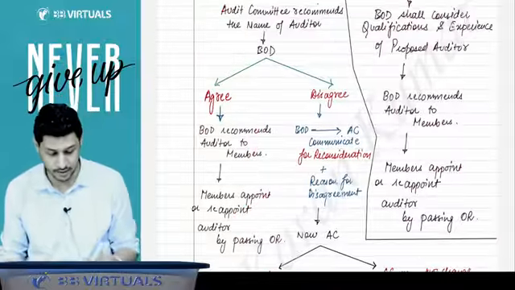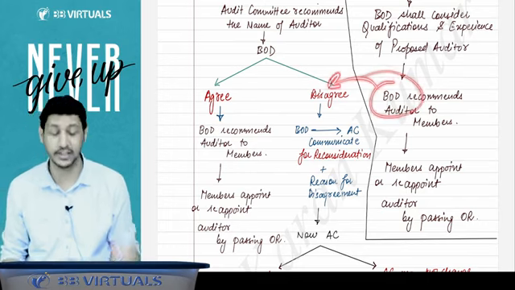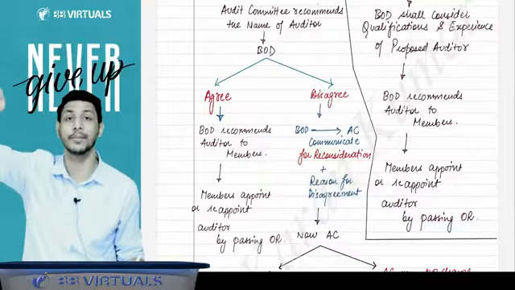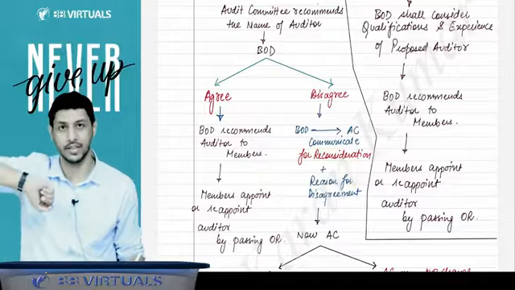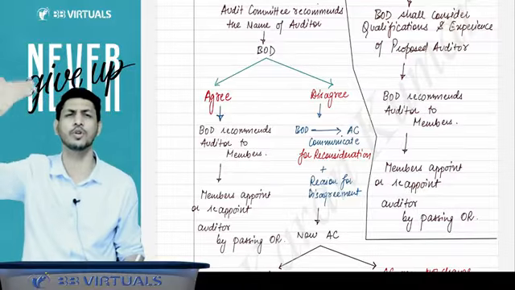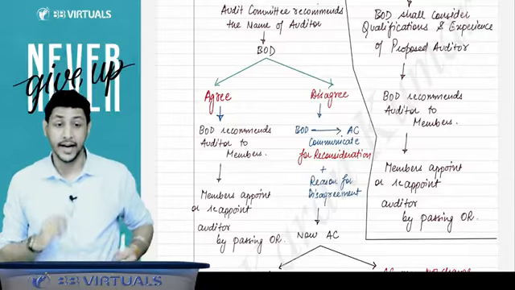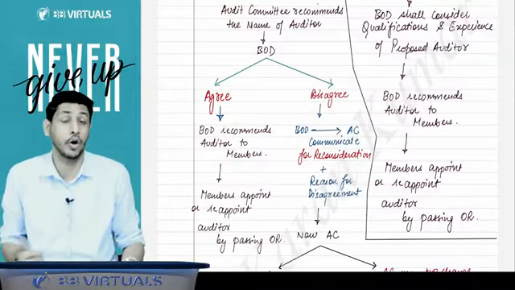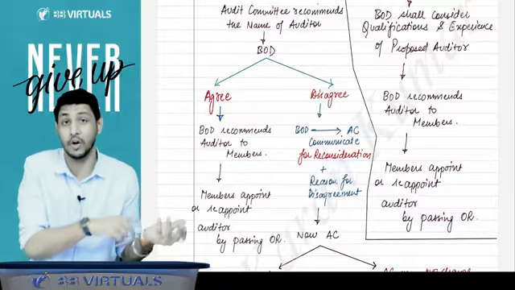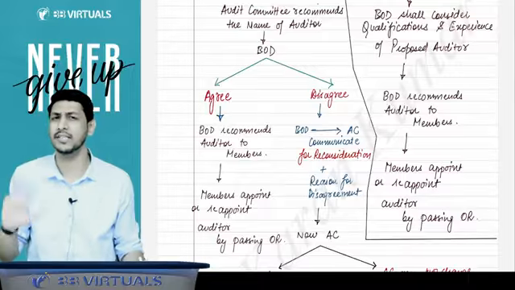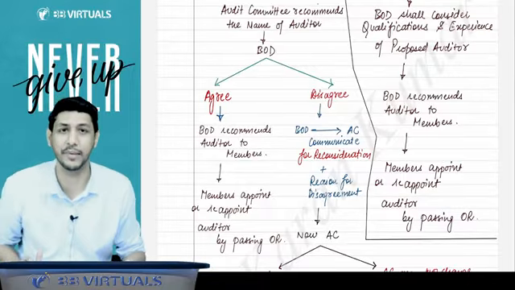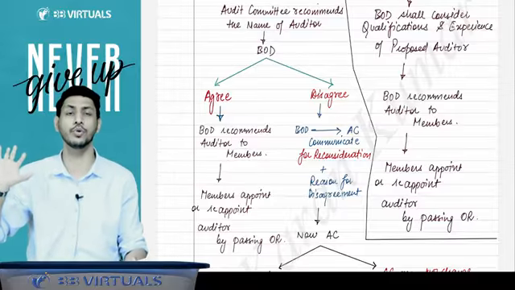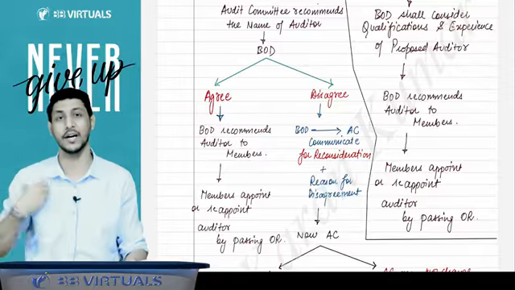But if the board of directors does not agree with that name, then what will happen? Then the board of directors will say to the audit committee that you reconsider your recommendation, we are not agreeing to it. And they will also tell the reason of refusal, and then the audit committee will be requested to reconsider. Now the audit committee may reconsider, or may not reconsider. If the audit committee is a very adamant kind of personality and says, no, we will not reconsider, whatever name we have given to you, that is final from our side.